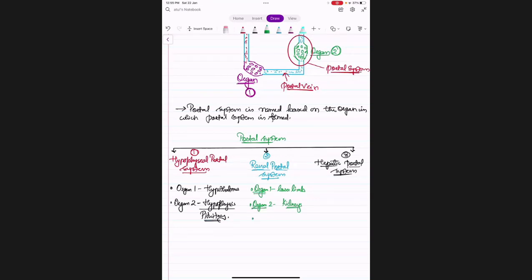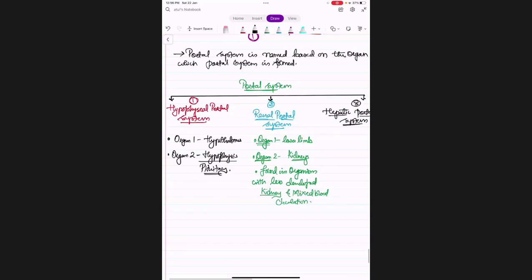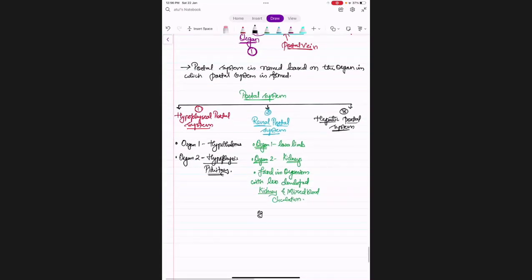See, the renal portal system is found in organisms with less developed kidney and mixed blood circulation. Means it is seen in, for example, fishes or Pisces and amphibia.